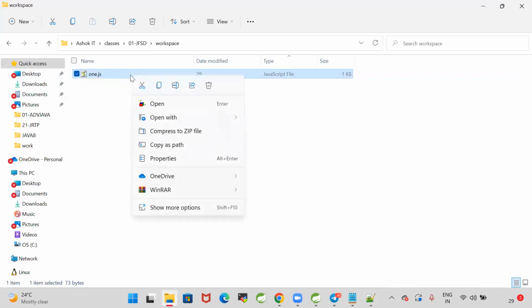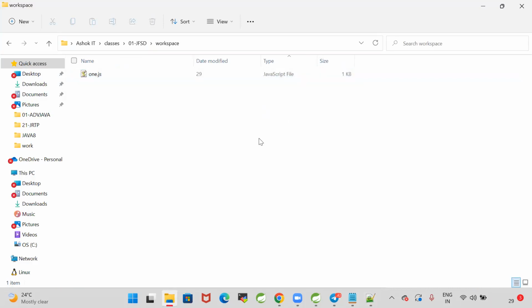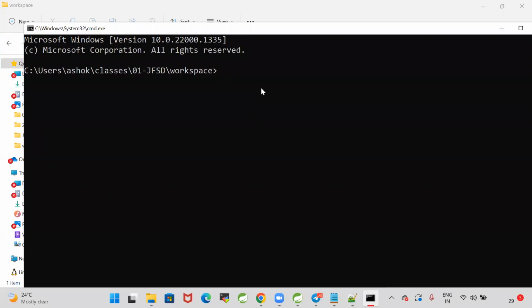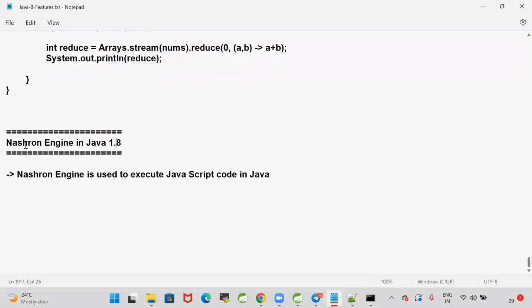So earlier, how would we execute JavaScript? By using HTML or by using a browser. But from the Java 1.8 version, they provided a concept to run these JavaScript files by using the JVM. They provided the option to execute JavaScript files in the JVM. That is called Nashorn engine. Nashorn engine is introduced in the Java 1.8 version.